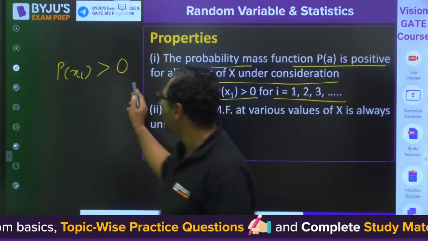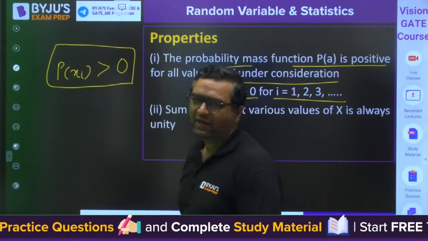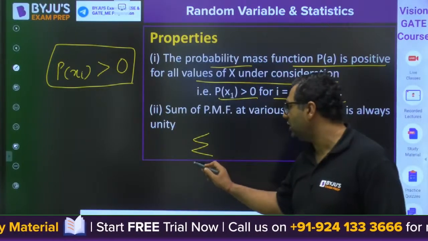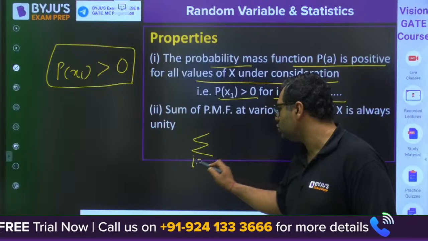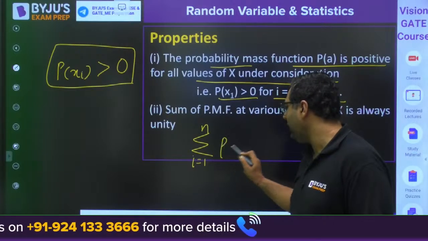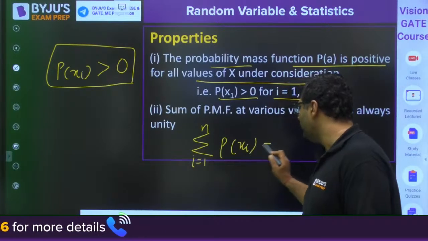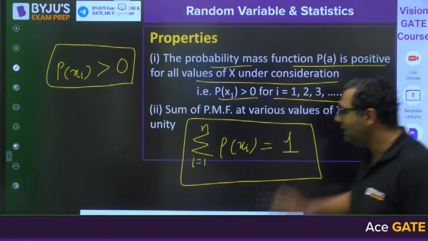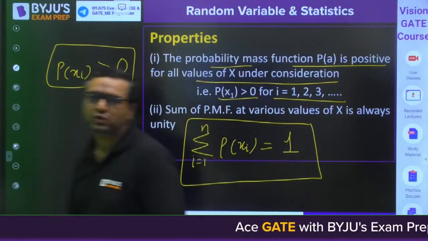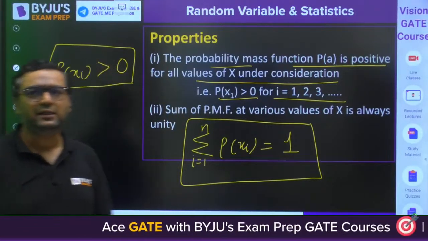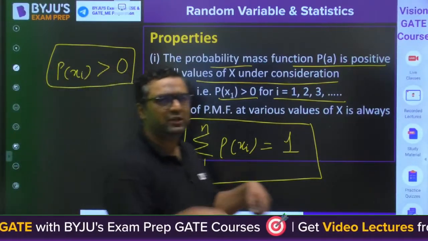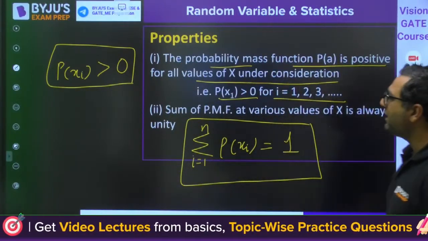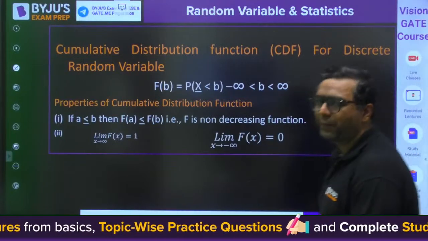And whenever you take the summation of the probability mass function, with i from 1 to n, of P(xi), you will find the total sum is always equal to 1. These are the properties I will be using while solving the numericals. Is it clear, guys? Don't worry, soon we are moving to the questions.